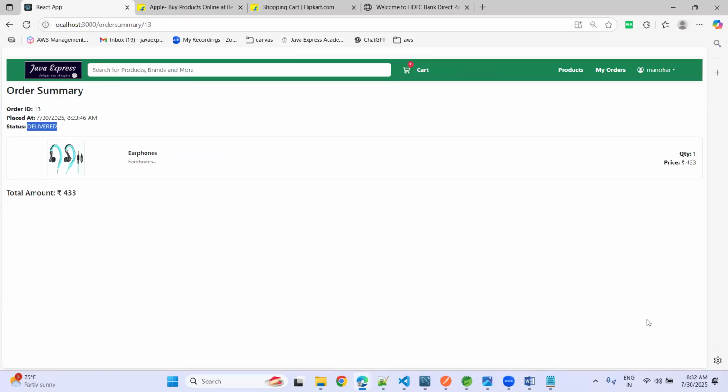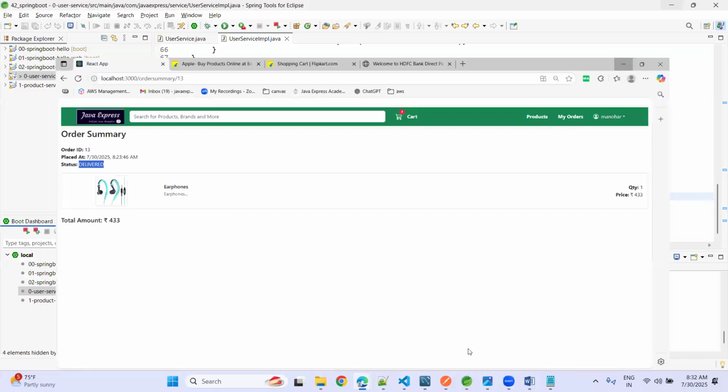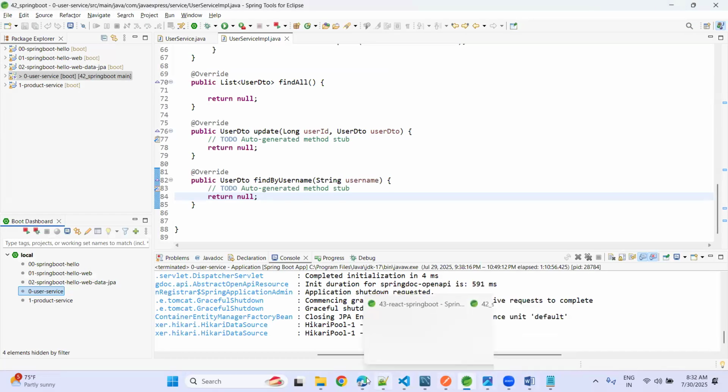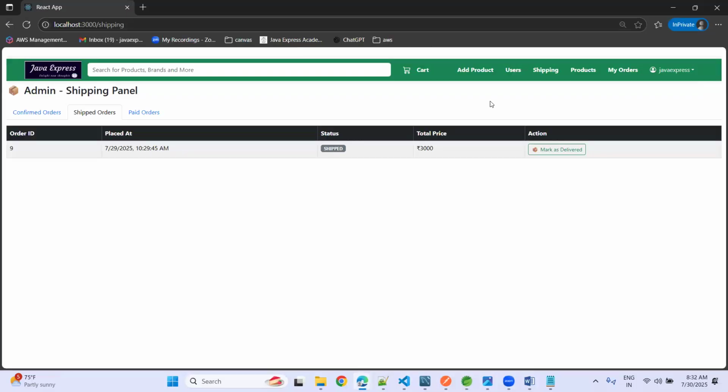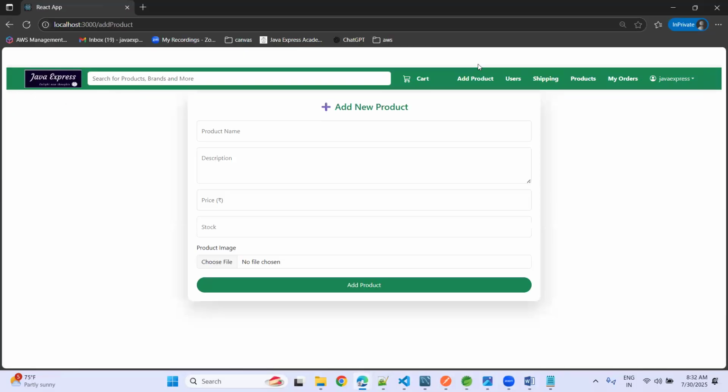Now, whatever APIs we develop in the backend, how to integrate those in the front end, that is the main target, with CSS, I mean with Bootstrap, how you can build this kind of page as well. This is what admin can do. Now, what other functionalities can admin do? Now, add a product. Now, suppose, see here.